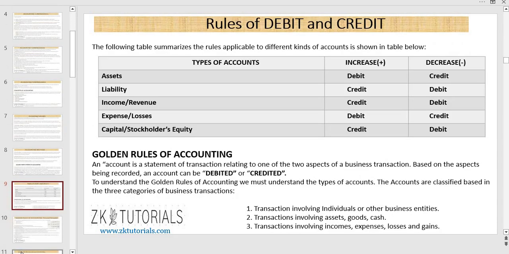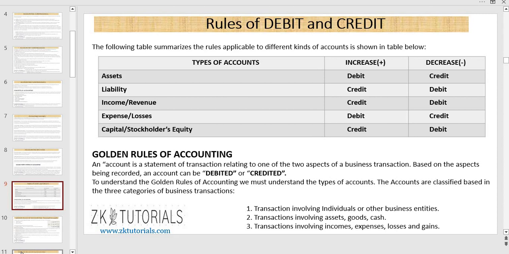The next topic is rules of debit and credit. The following table summarizes the rules applicable to different kinds of accounts. Here they are saying that if the value of the asset increases, we will debit the asset, and if the value of the asset decreases, we will credit the asset. Now what is the meaning of increase and decrease in the value of assets? When we purchase any kind of new assets for the business, the total fixed assets value is increasing in the business. So that's why we debit the asset account.